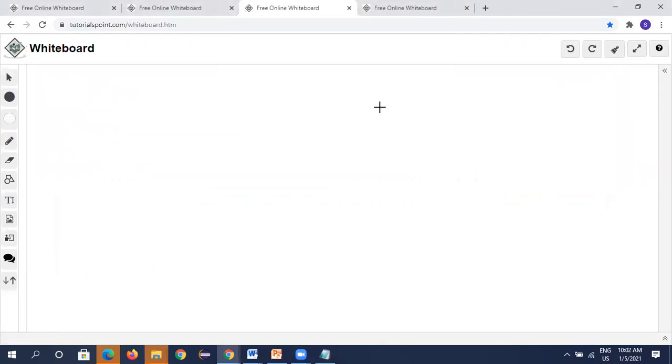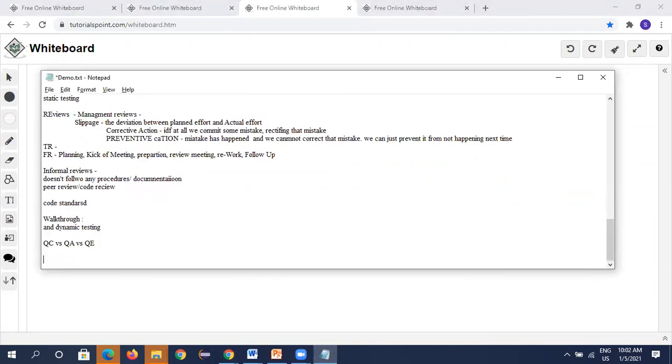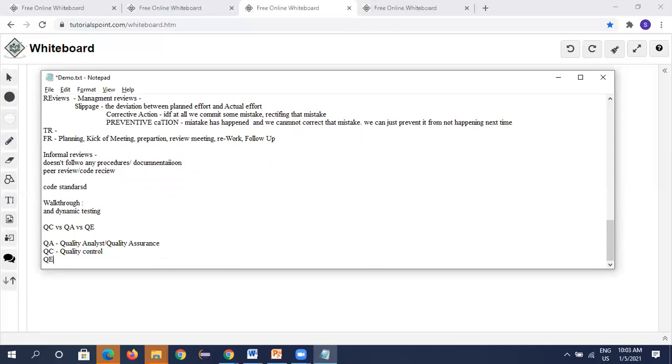When you get a mail for any openings, you see the post of QA, the post of QC, the post of QE. Okay, so QA, quality analyst or quality assurance. QC means quality control. QE means quality engineering. Okay, we'll see how these all come into the picture.